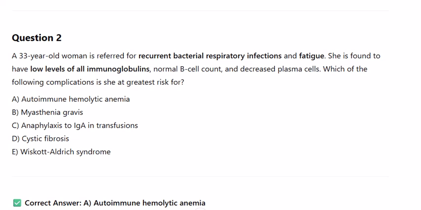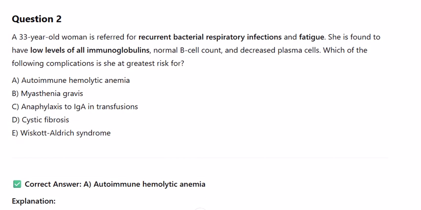Question 2. A 33-year-old woman is referred for recurrent bacterial respiratory infections and fatigue. She is found to have low levels of all immunoglobulins, normal B cell count, and decreased plasma cells. Which of the following complications is she at greatest risk for? A. Autoimmune hemolytic anemia. B. Myasthenia gravis. C. Anaphylaxis to IgA in transfusions. D. Cystic fibrosis. E. Wiskott-Aldrich syndrome.